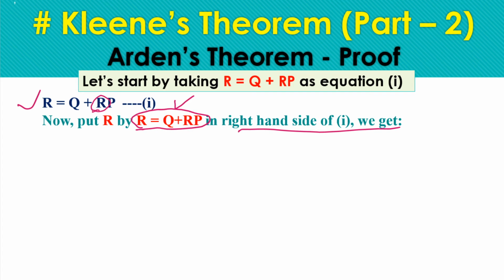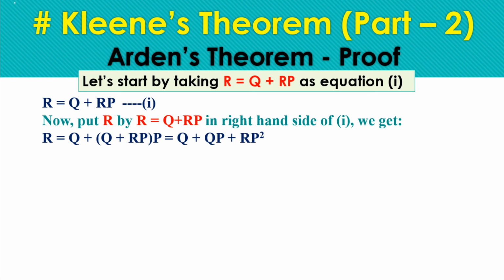So by putting the value of R, we get this equivalent equation as Q plus, where we have substituted R as Q plus RP, and P. After multiplying and solving this, we get the equation Q plus QP plus RP square.